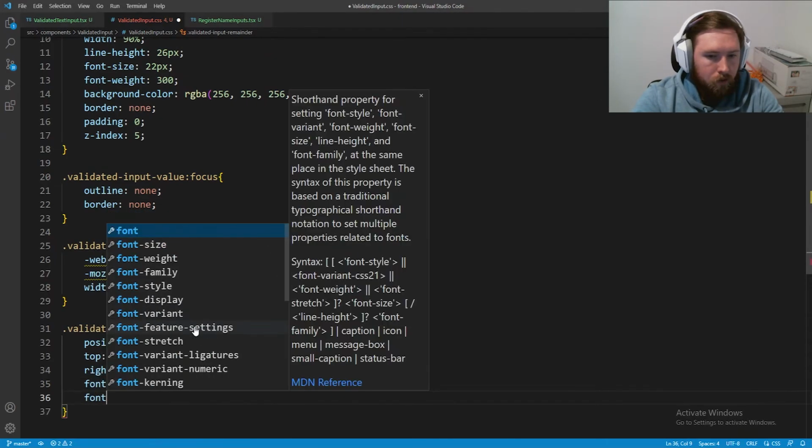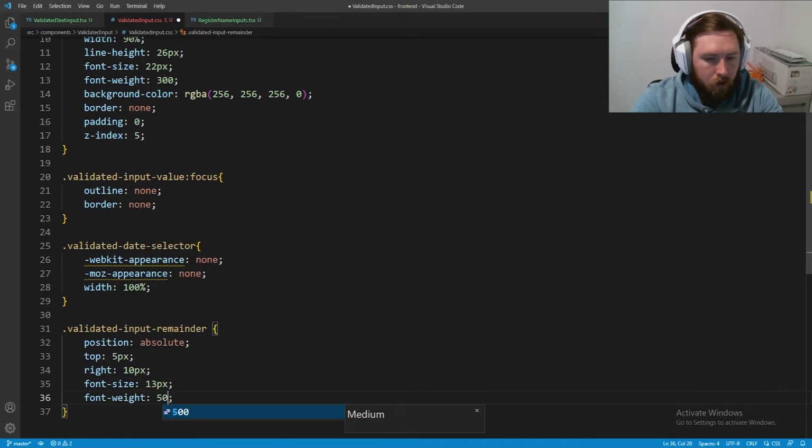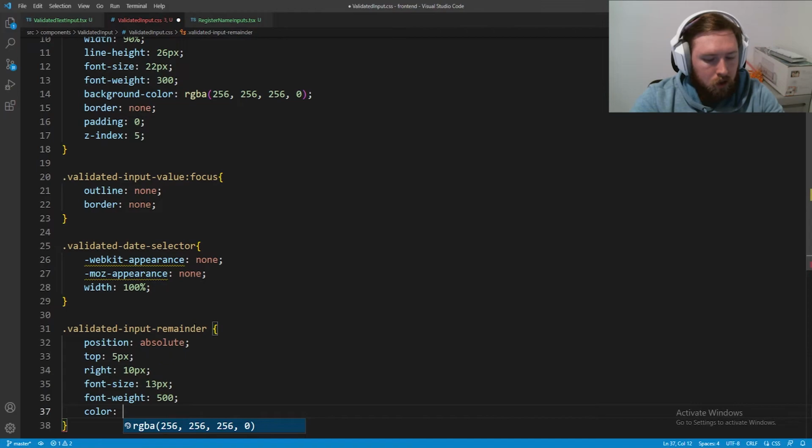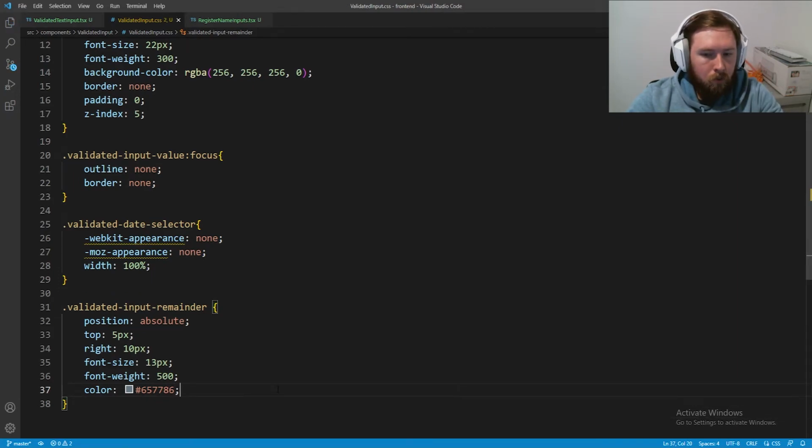We're going to have a font weight of 500. It's going to be a little bit thicker, and color is again going to be a lighter gray. So 65, 77, 86. So a lighter gray, and save. This should already be imported.